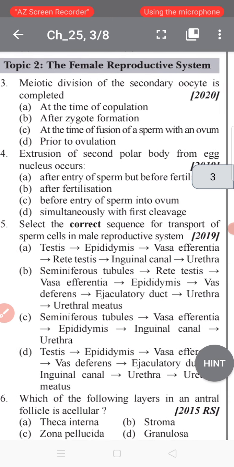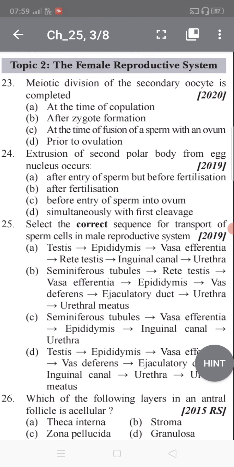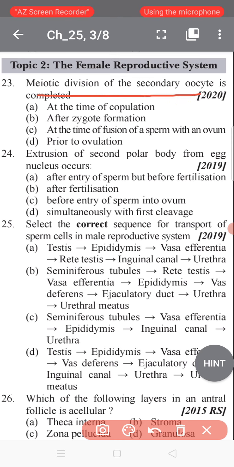Meiotic division of the secondary oocyte is completed: at the time of copulation, after zygote formation, at the fusion of a sperm with an ovum, or prior to ovulation? So the meiotic division of the secondary oocyte is completed basically at the time of fusion of a sperm with the ovum.